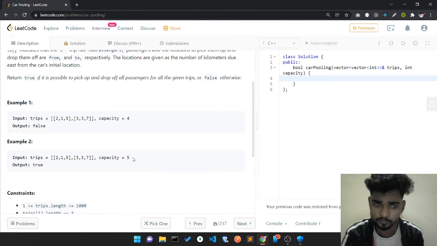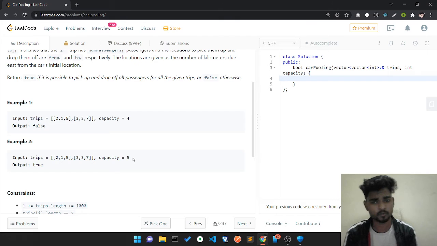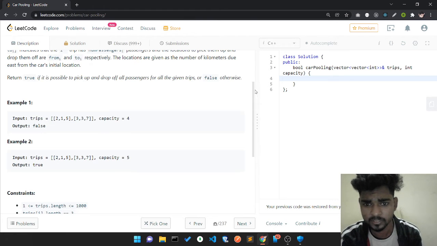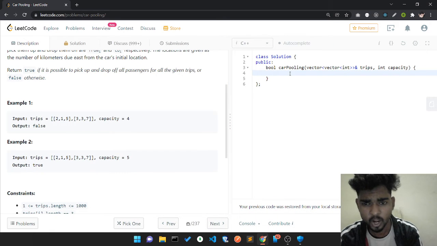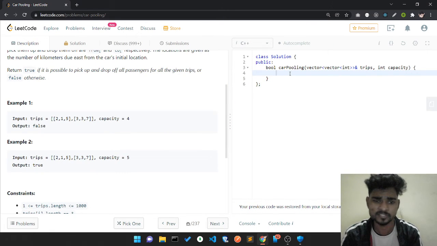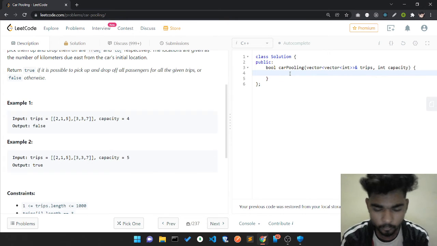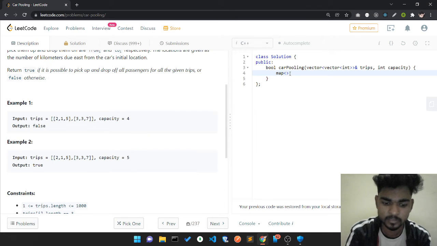If you want to manipulate this, there are a lot of merge intervals in which some passengers want to sit and some passengers want to drop. So how can we know how many passengers there are at any given kilometer? For doing this, I'm just going to make a map, and let me discuss why I'm using a map.